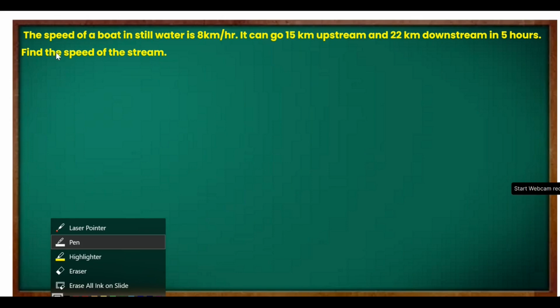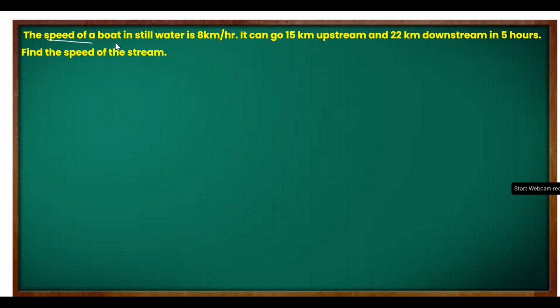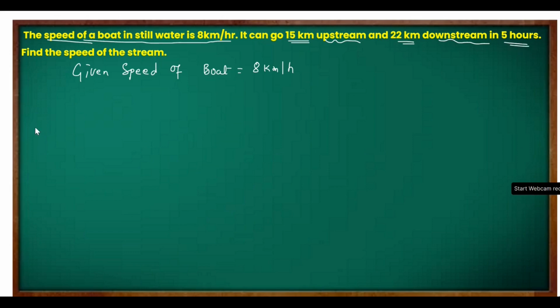Okay, we have the second question in front of us. Here it is given that the speed of boat in still water is 8 km per hour. So you are given the speed of boat, which is equal to 8 km per hour, right? Next, the boat can go 15 km upstream and 22 km downstream. 22 and 15 are the distances. Remember, we will use them later. The total time is 5 hours, correct?